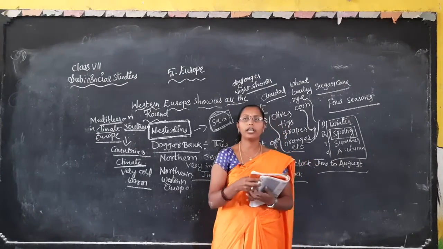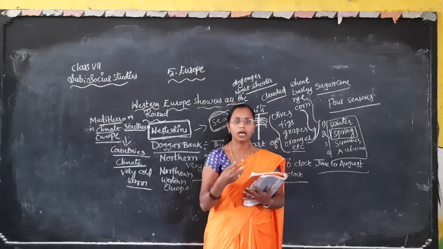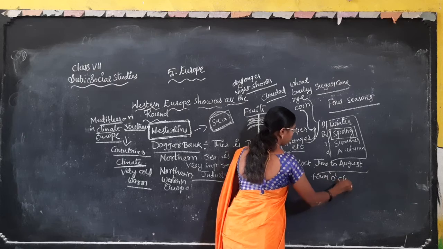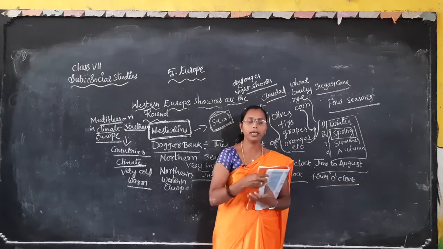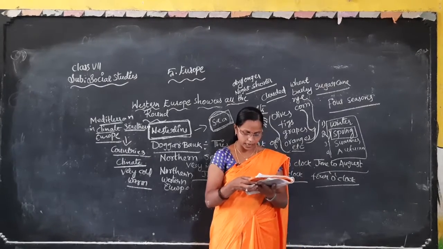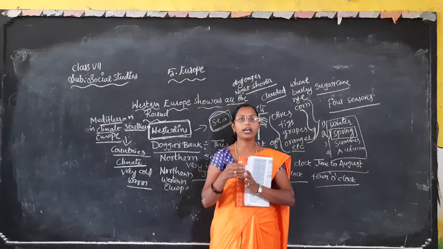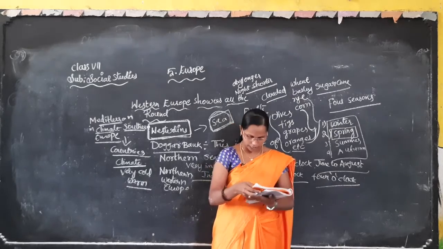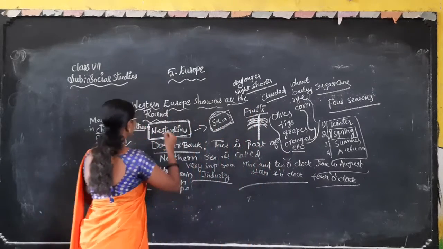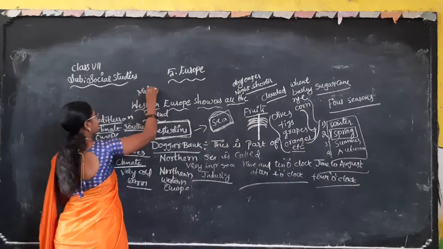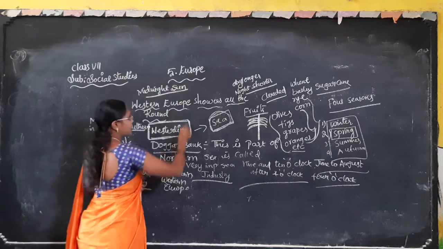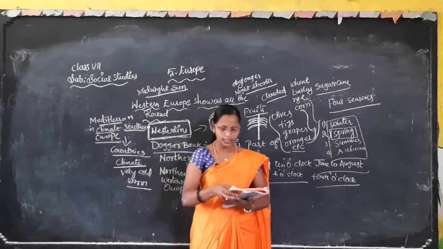The sun rises at 4 o'clock in the morning, and sunset comes late. In the northern countries the sun does not set at all. These countries are called the land of the midnight sun.